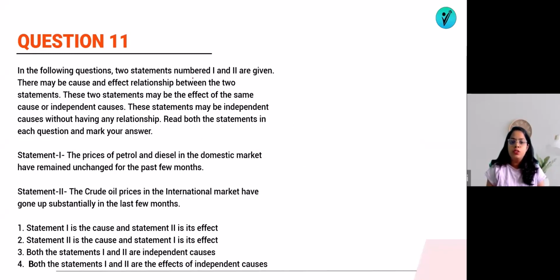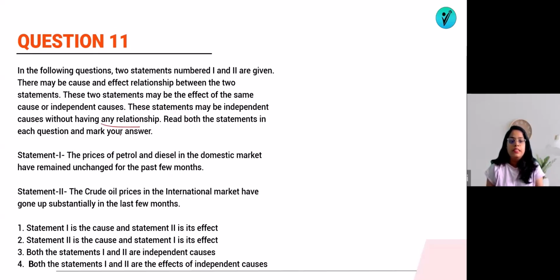In the following question, two statements number 1 and 2 are given, and they are cause and effect relationships. We have to find out whether they are effects of the same cause, or effects of independent causes, or independent causes without any relationship.